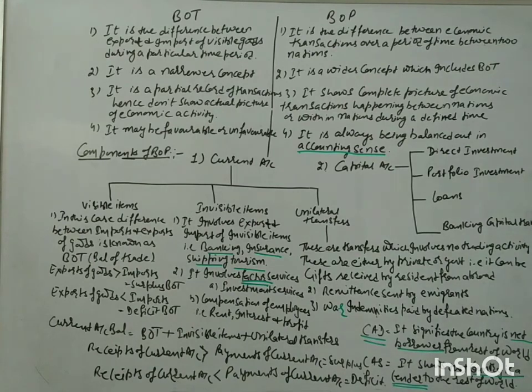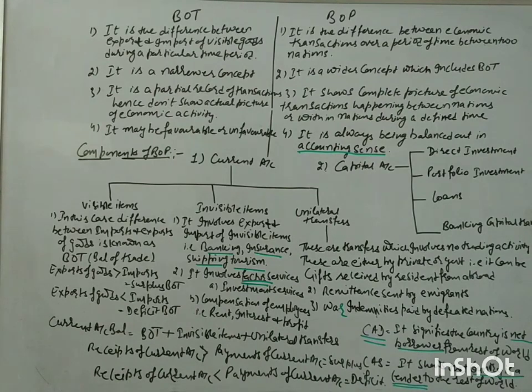And then last is banking capital transactions. Banking capital transactions come under the definition of capital accounts. These are transactions used for buying the financial assets and liabilities of commercial banks and cooperative banks which are dealing in foreign exchange.